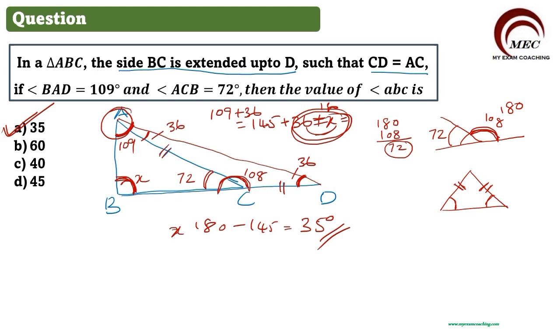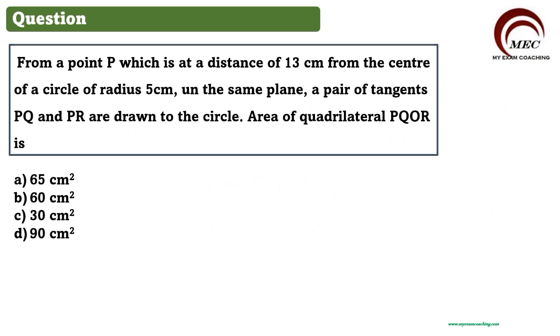So let us go to the next question. From a point P, which is at a distance of 13 centimeters from the center of a circle of radius 5 centimeters, in the same plane, a pair of tangents PQ and PR are drawn to the circle. What is the area of the quadrilateral PQOR? This is one of the very important questions based on geometry. So let us solve this question.